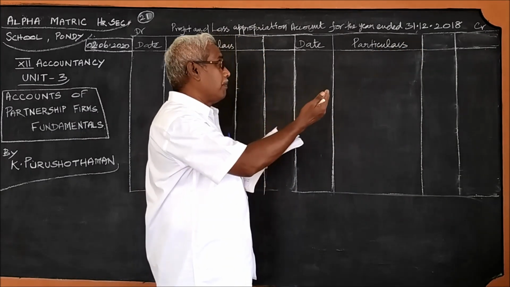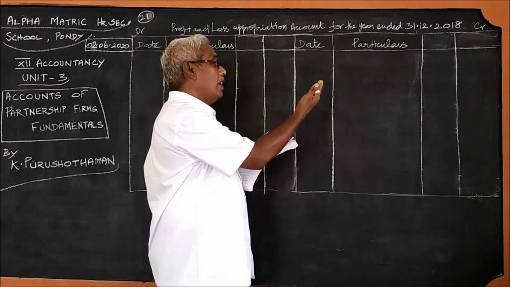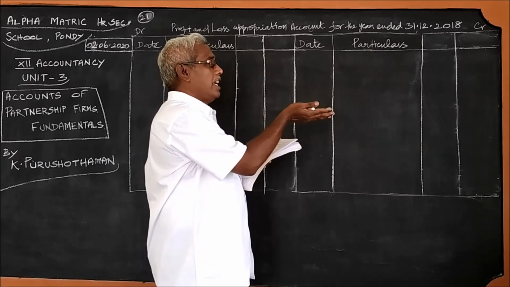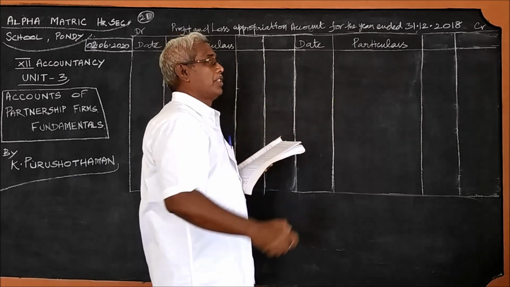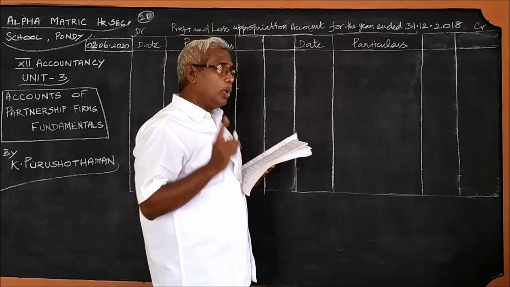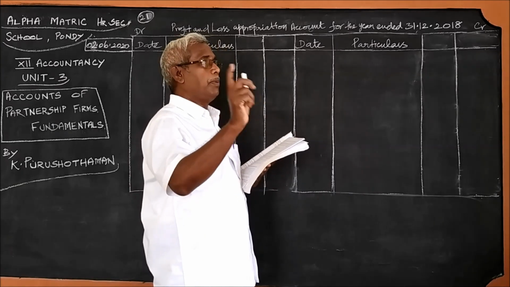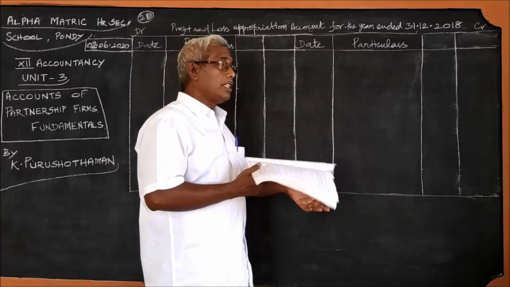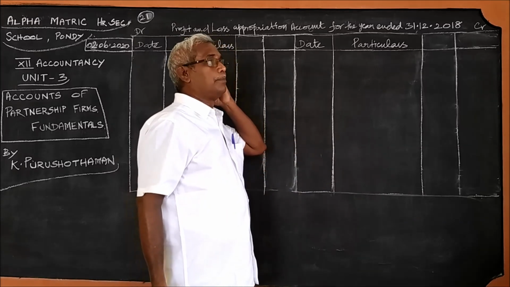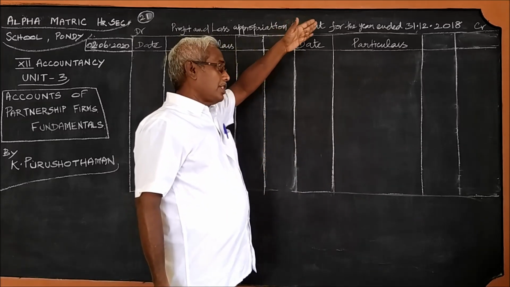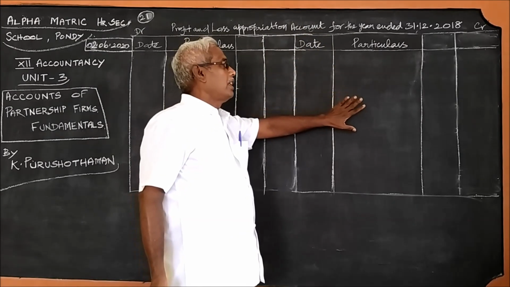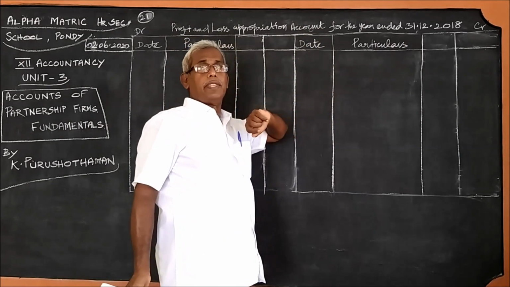See, income should be on the credit side, expenses should be on the debit side, because those accounts are accounts of the partners. Since interest on capital is an income to the partner, credit side.